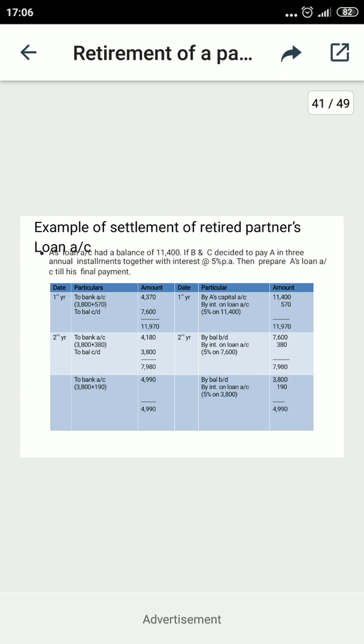But sometimes the questions may be different. This is the example of when the principal amount and additional interest are given. This is the scheme of it.